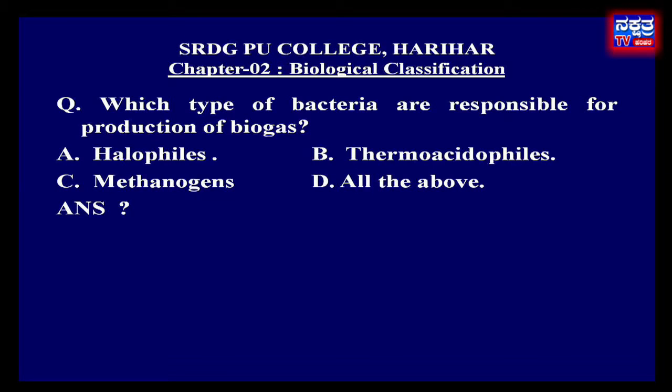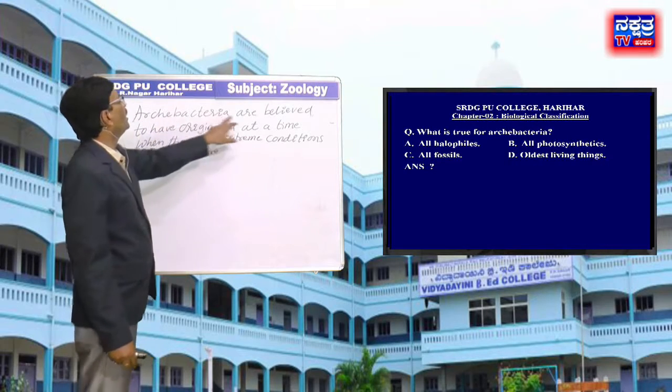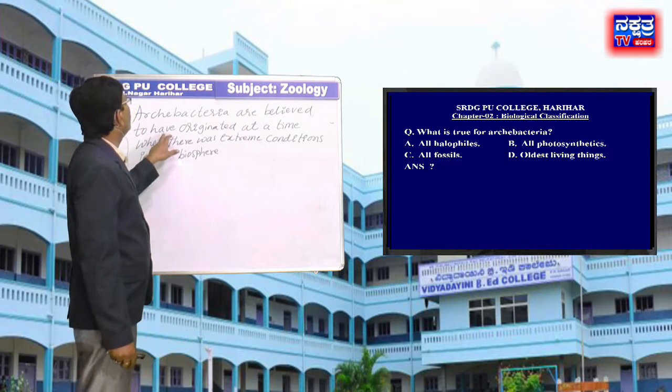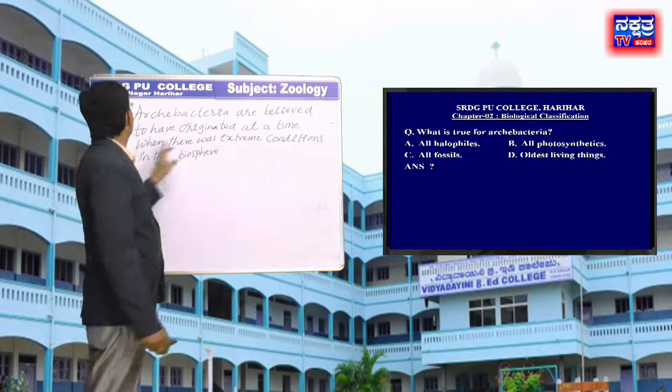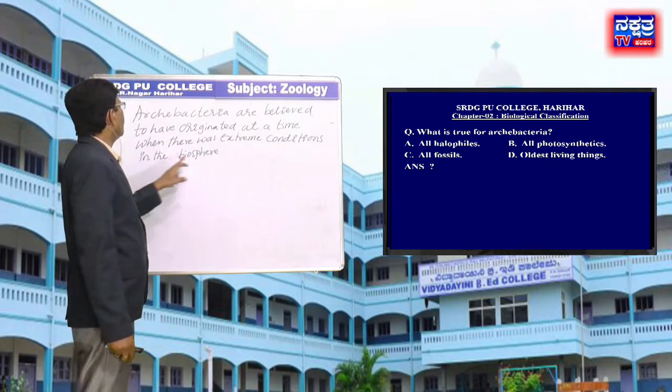Move to next question. What is true for archaebacteria? Options are A, all halophiles, B, all photosynthetics, C, all fossils, D, oldest living things. Archaebacteria are believed to have originated at a time when there were extreme conditions in the biosphere.